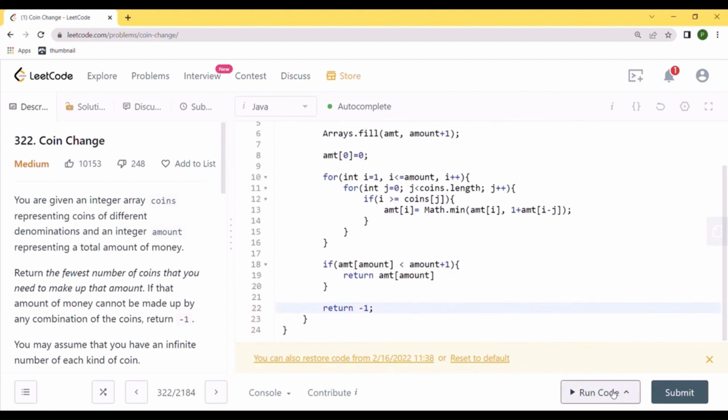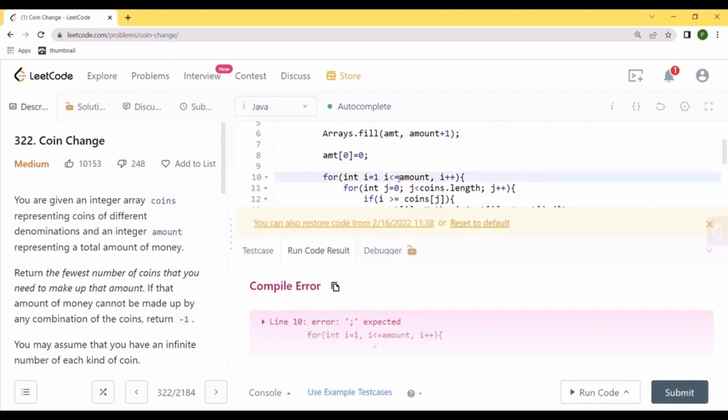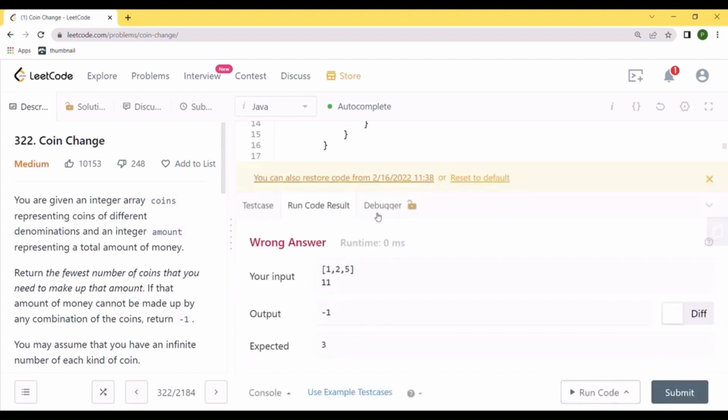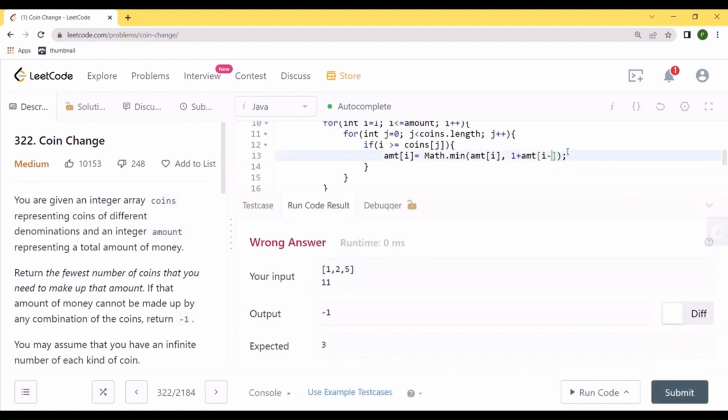Let's try to run this code. We made a silly mistake. Again. Oh, we need to check with coins of j.